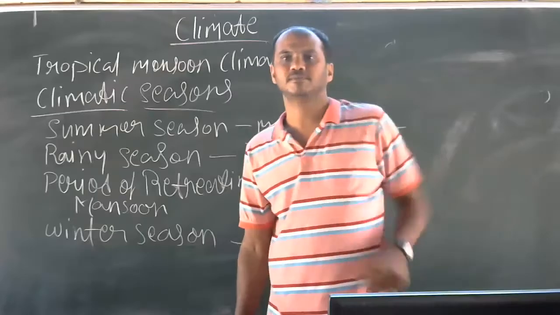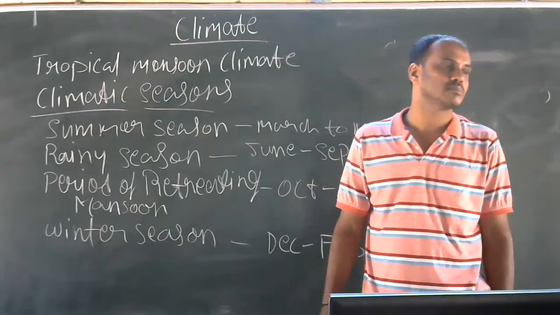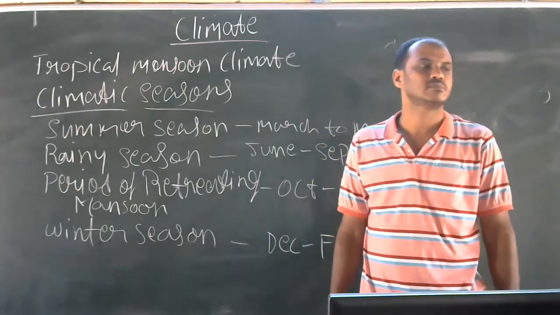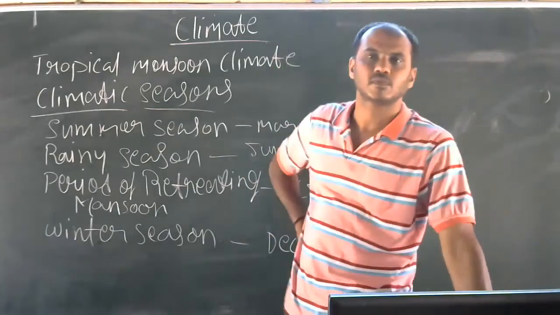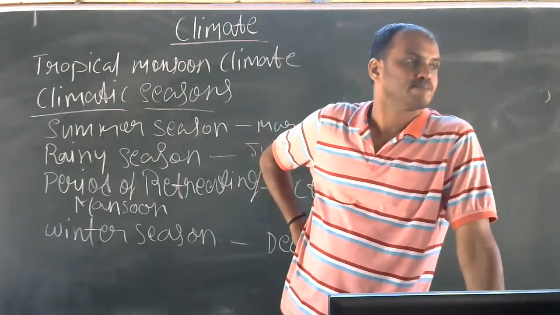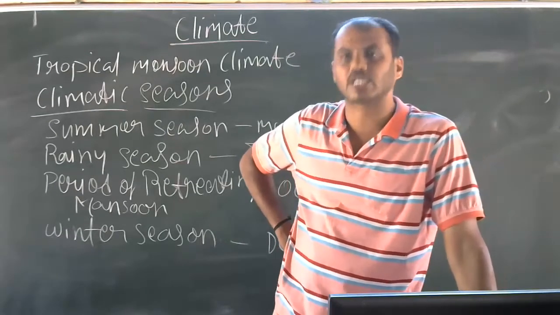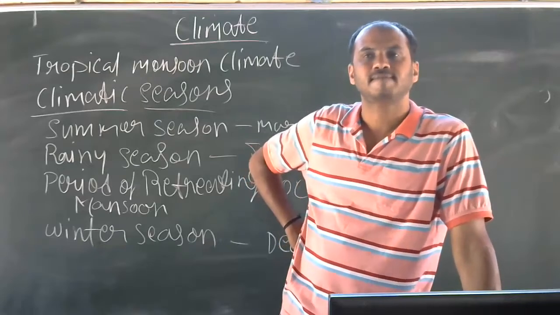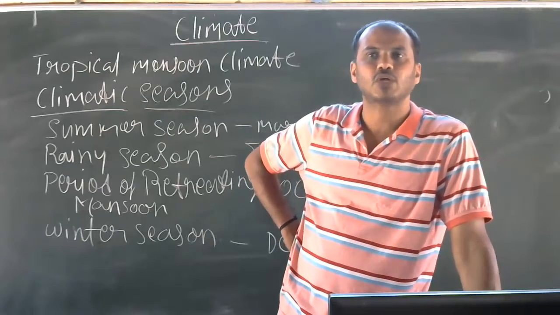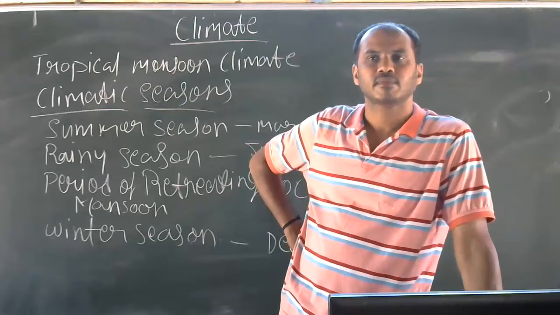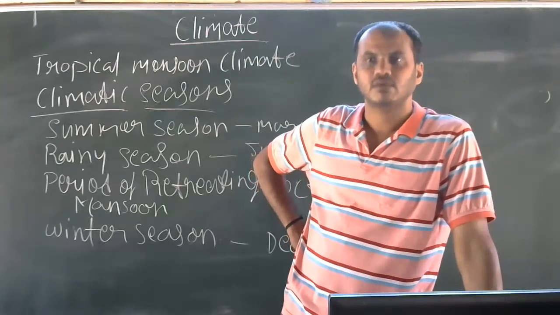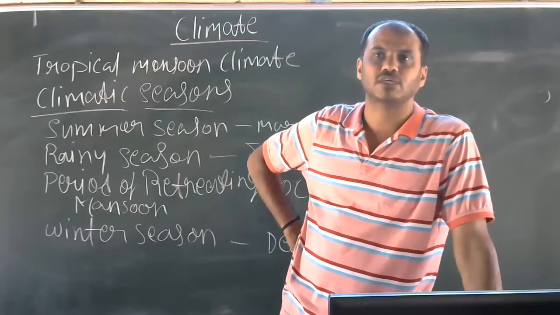Just now I have said. Yes, Vaishnavi, cherry blossom, very good. Then another name is there. Yes, Aryan. Mango showers. Yes, very good.